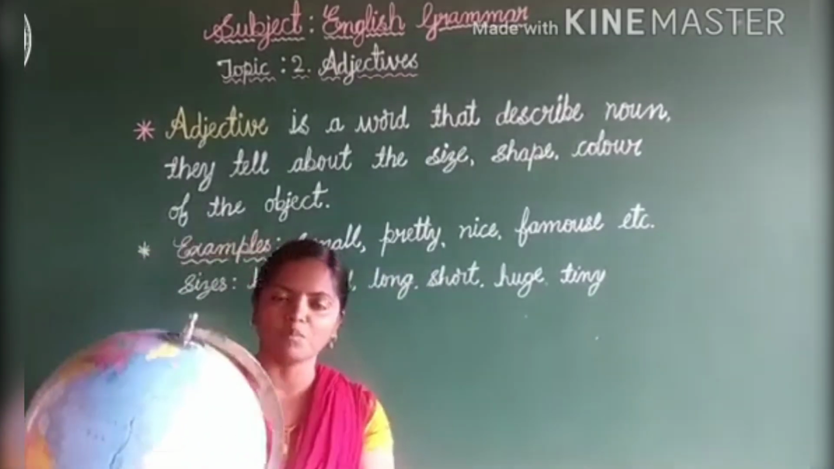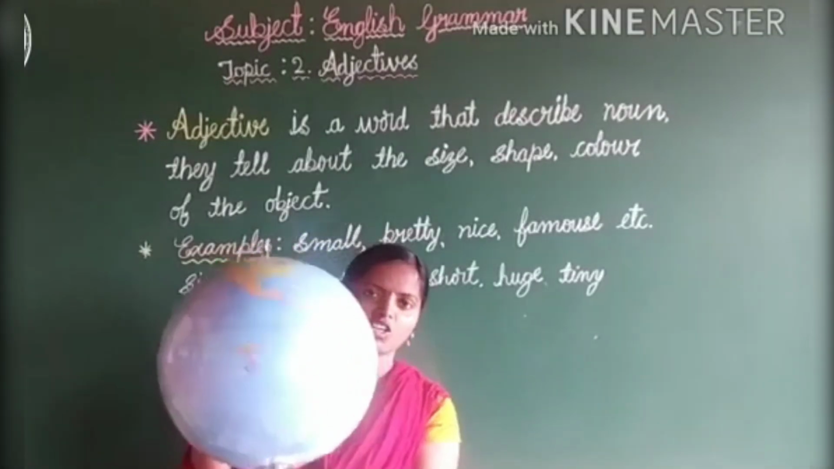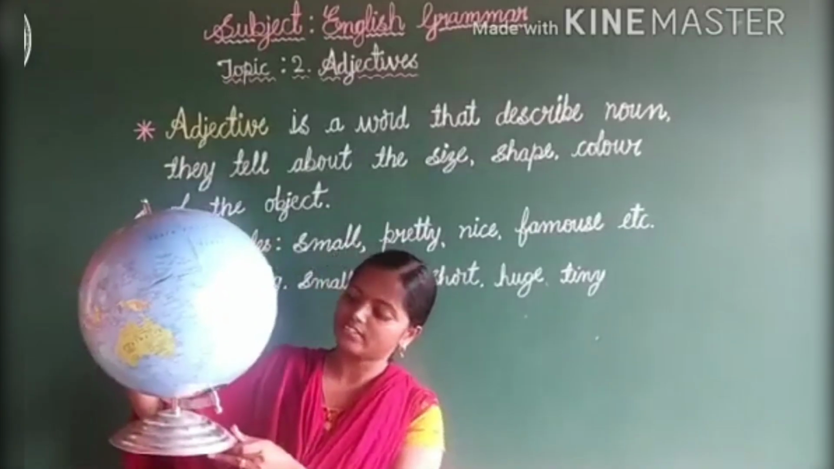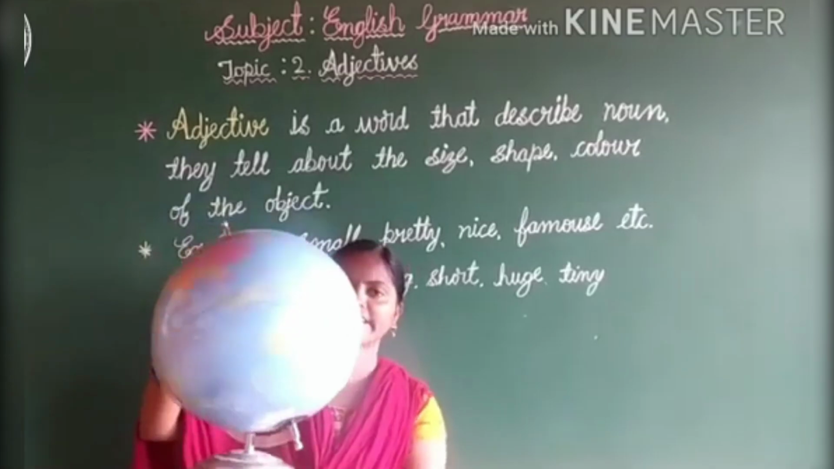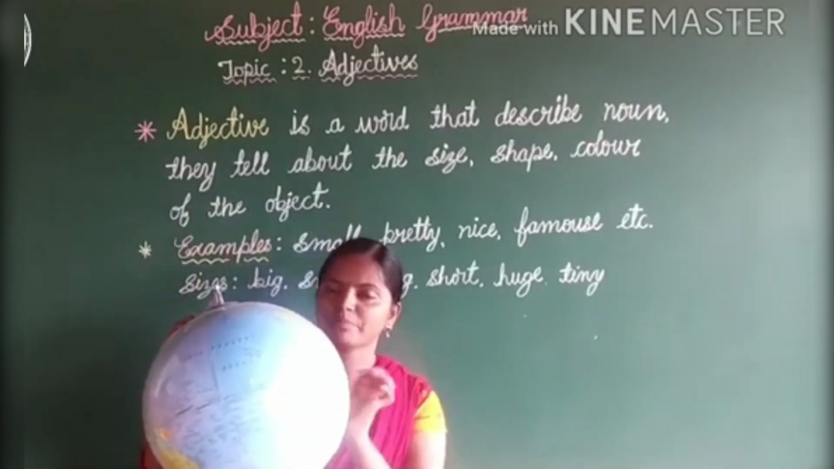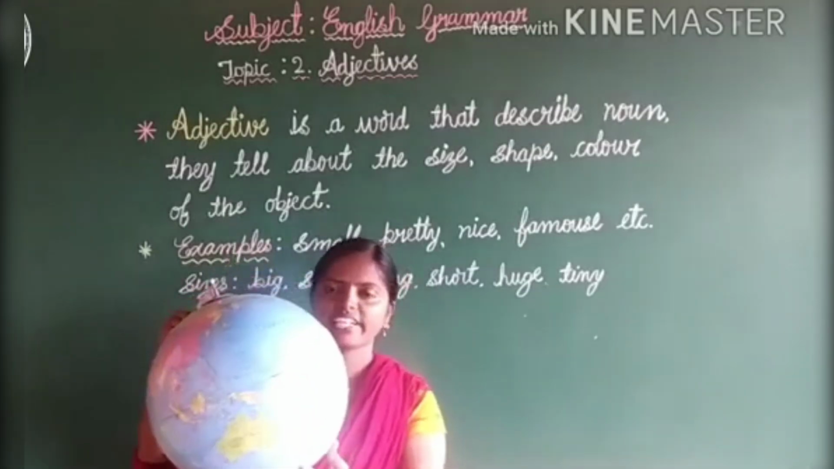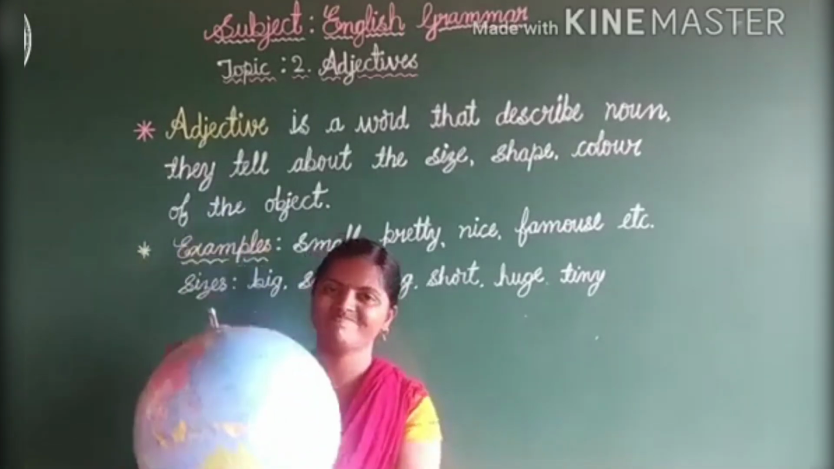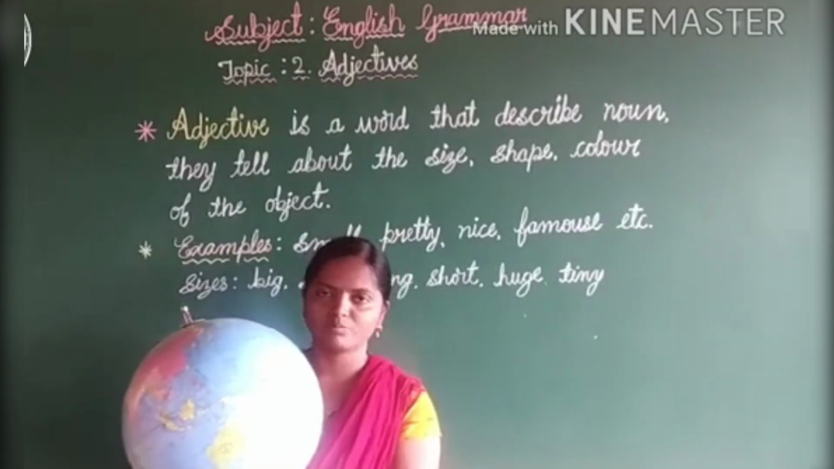This is the globe. You have watched it already, right? This is the globe. Now you can describe this thing. How is it? This is in round shape. Now I am going to tell about the shape of the globe. This is in round shape. What is the size of the globe? This is the big globe. What is the color of the globe? This is in sky blue.